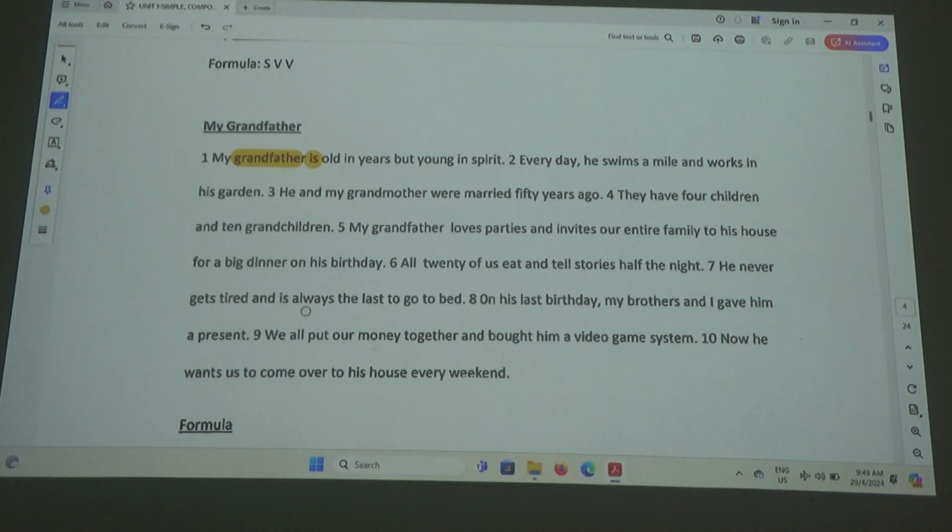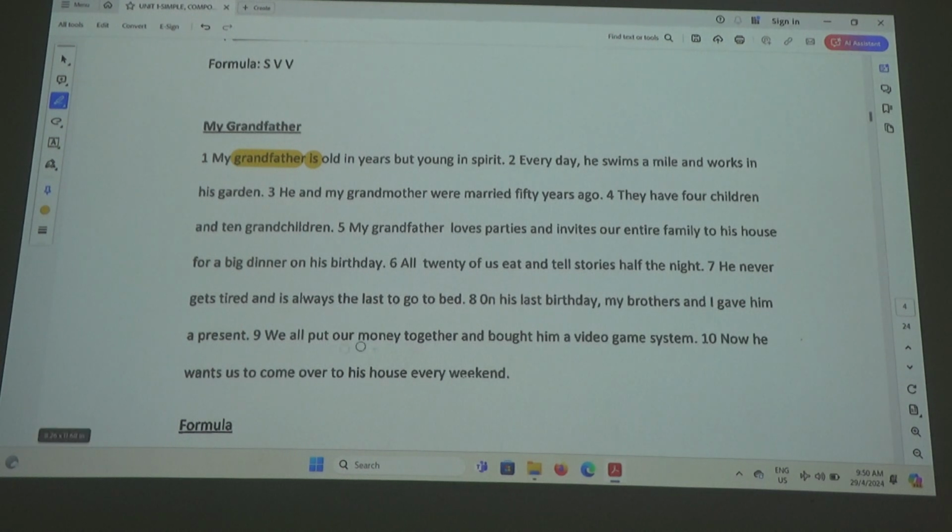Number 7. He never gets tired and is always the last to go to bed. Donghu. Subject. He. Verb. Never gets tired. And one more. Is and is. Okay, it's a linking verb and is. So what's the formula? SVV. All of you okay? Can understand?